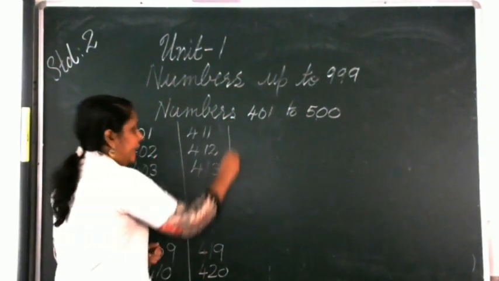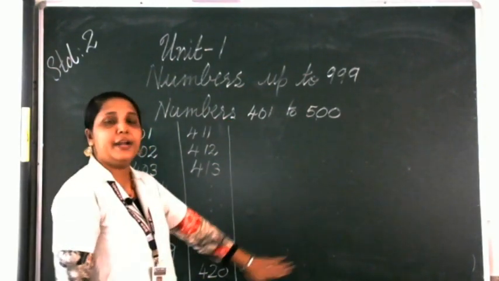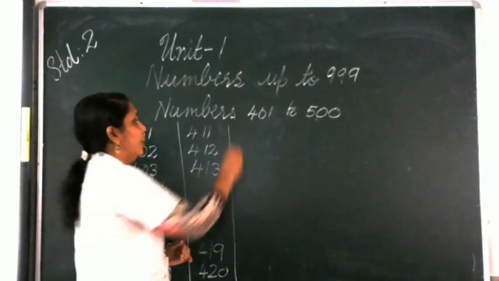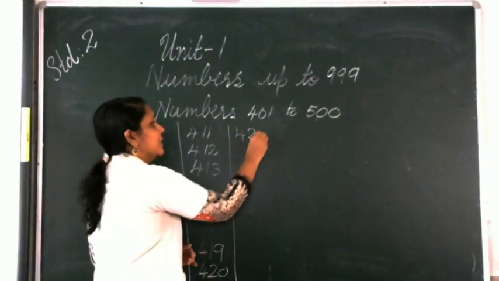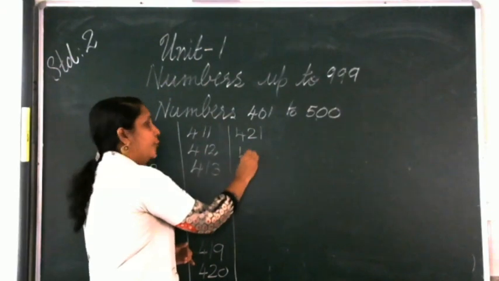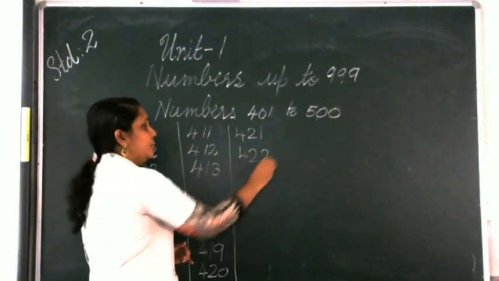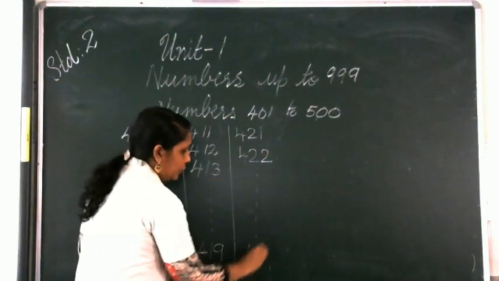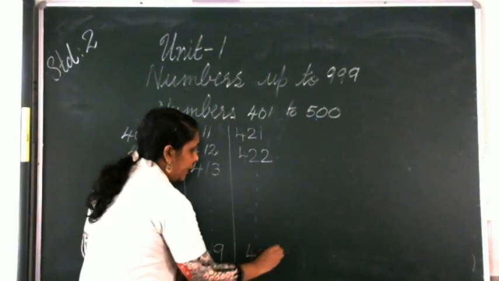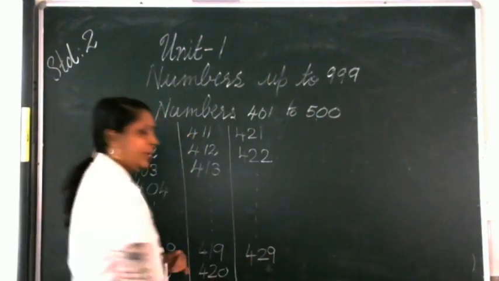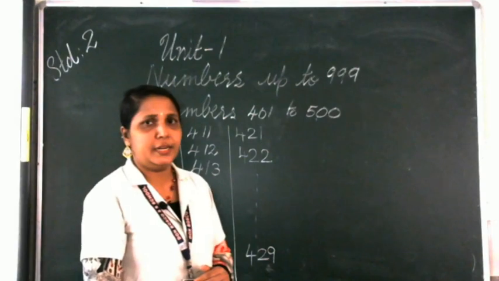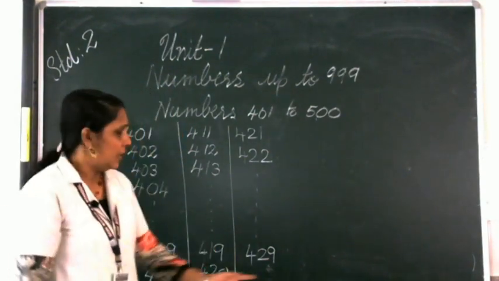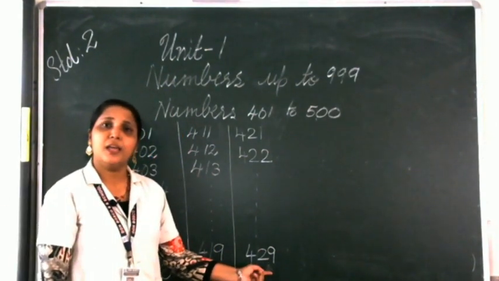It is 420. Then what is the number after 420? It will be 421. After that, 422. Then we move on to 429. Now can you tell what is the number after 429? After 29 it will be 30.